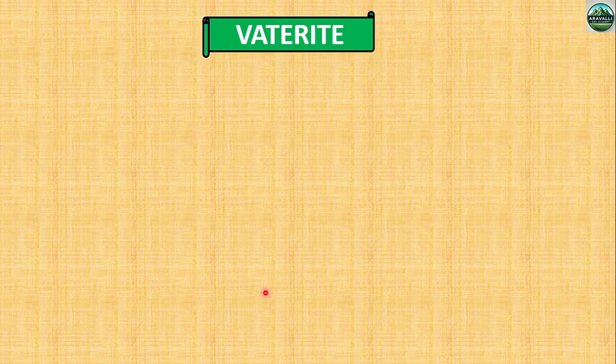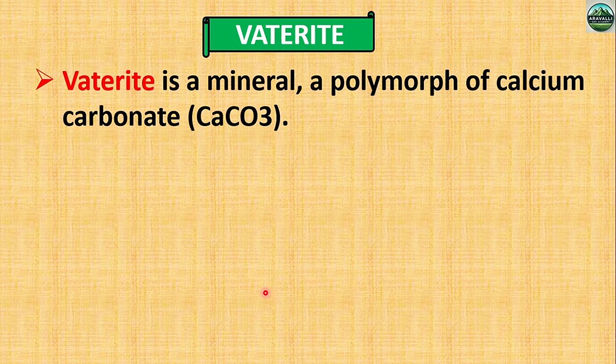Now we are going to discuss the mineral vaterite. Vaterite is another polymorph, and this is not important, but chemical composition and some points are important. So vaterite is a mineral, a polymorph of calcium carbonate.